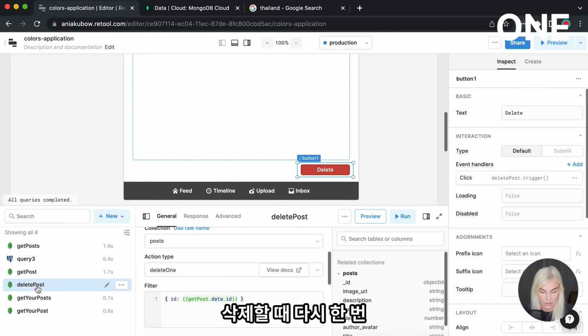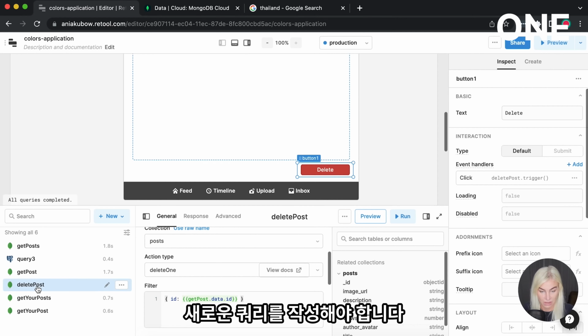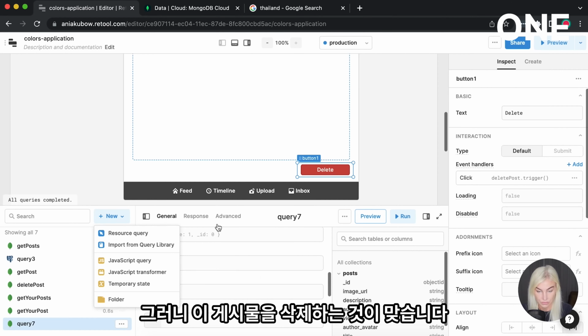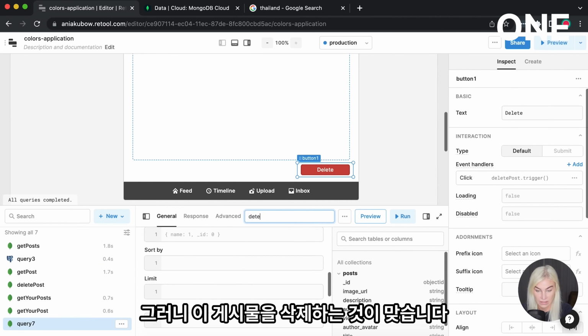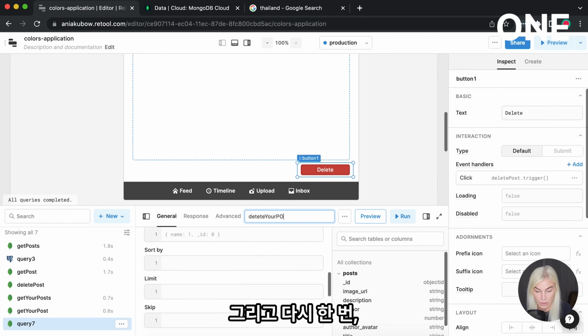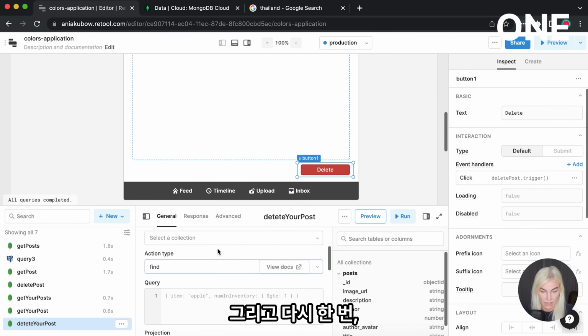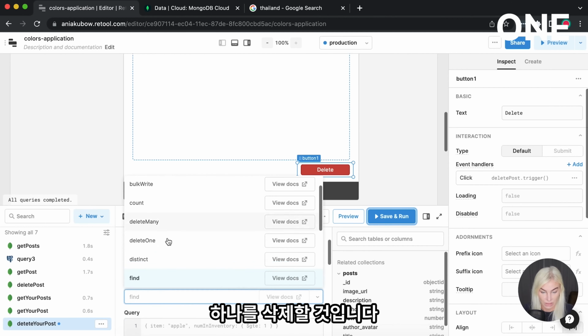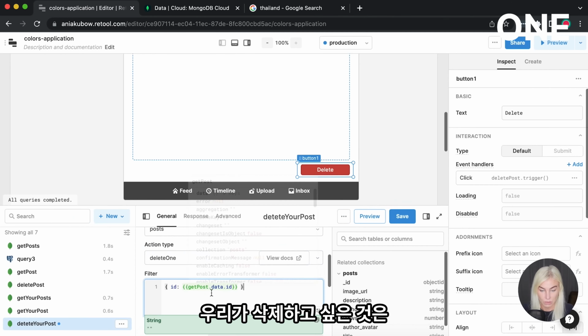And on the delete, once again, we're going to have to write a new query. So make sure this is delete your post, like so. And once again, we're going to look in the collection posts. We're going to delete 1. And what do we want to delete?